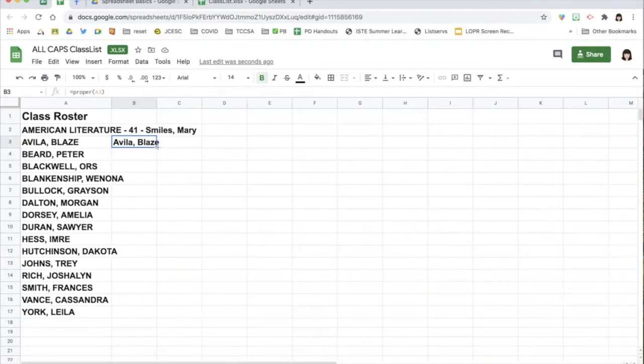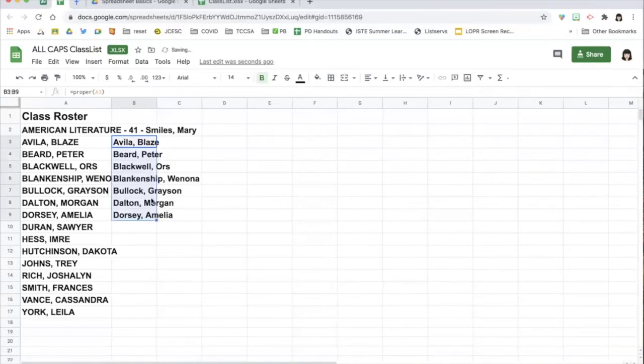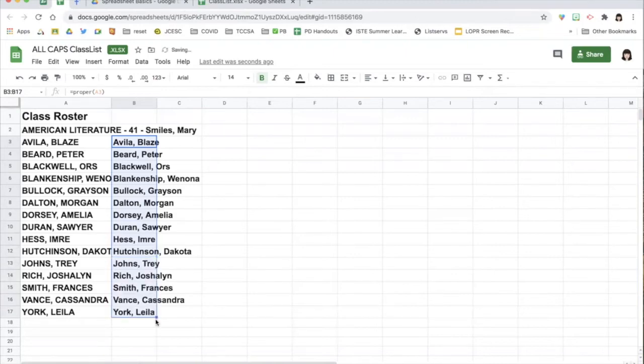So the bottom right corner has this little square, and when my mouse is over that square, I see a crosshair. I grab that, I click and hold my mouse, I slide down, and every little bit is applying that formula. And the function I told it to do was to make it proper case, and it's doing that all the way down as far as I drag that square. So my extra step is over.